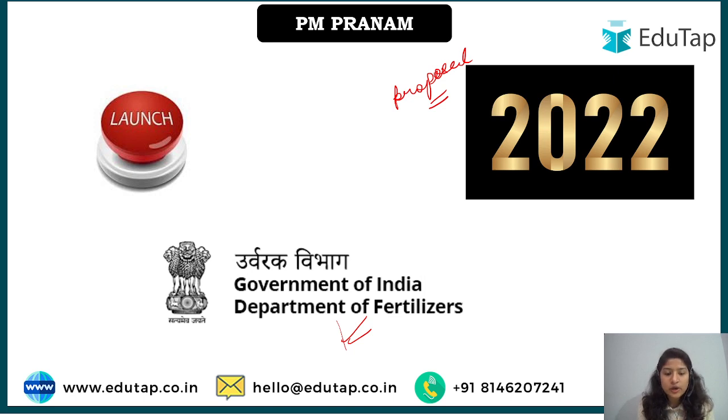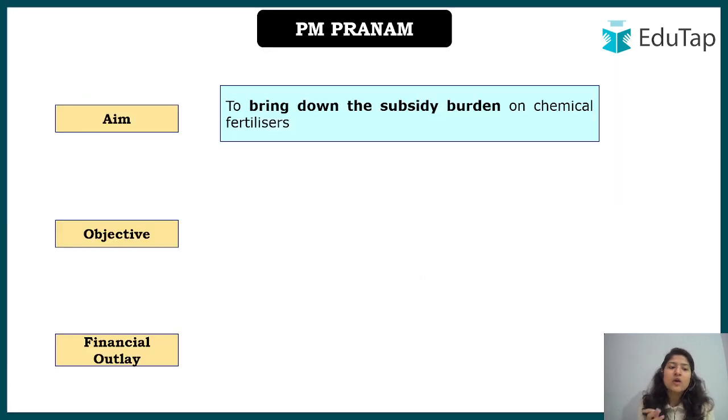So what do I mean by Department of Fertilizer being associated with this scheme? It means that this scheme will take care of the subsidy. Now, what is the aim of the scheme? That is to bring down the subsidy burden on the chemical fertilizers.